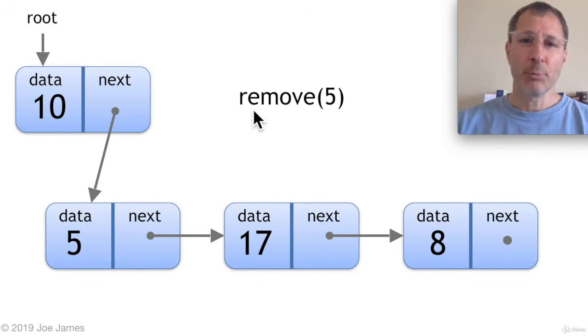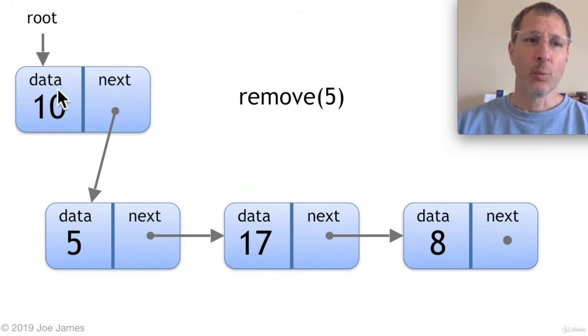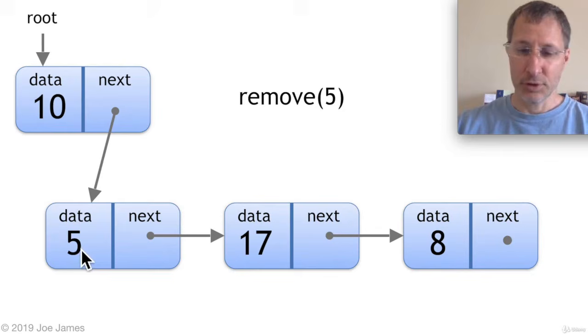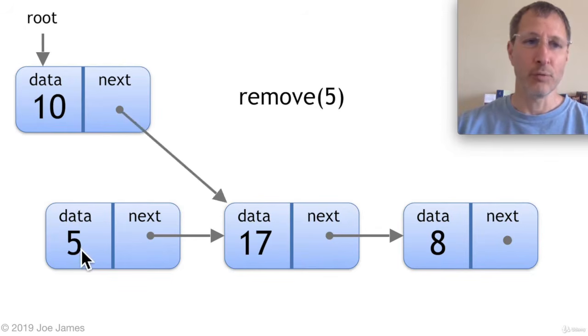But if we have a number that's in the list and we want to try and remove that, so we're going to remove 5. First we need to find that 5. So we start at the root. We check if this is the number. No, it's not. Oh, is this the number? Yes, it is. So there's the node that we want to remove.